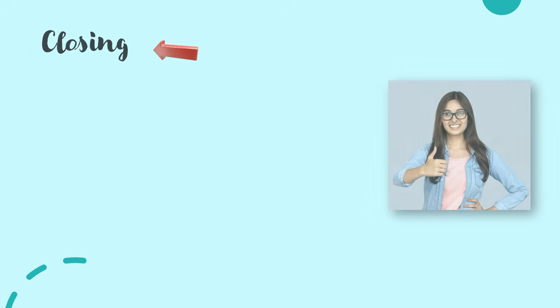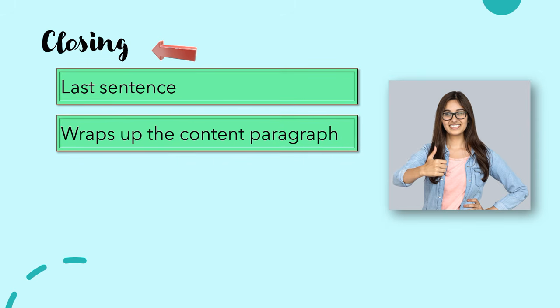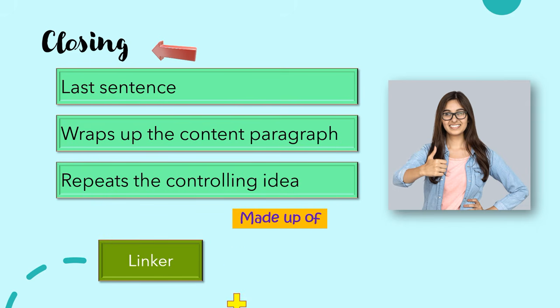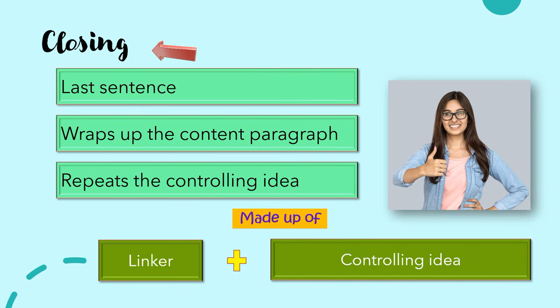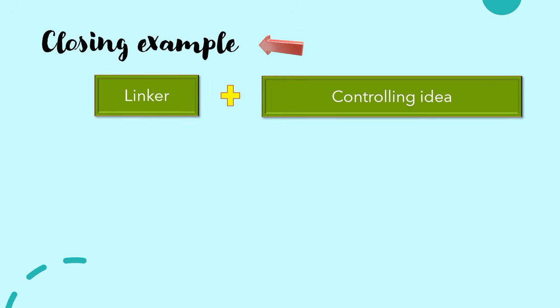Let's now look at the last part of your content paragraph. This would be the closing sentence. The closing sentence is the last sentence of the paragraph. It wraps up the content paragraph. This is the sentence where you repeat the controlling idea. And this is how you write your closing sentence. You start with a linker, and then the controlling idea. Let's now look at an example of a closing sentence.